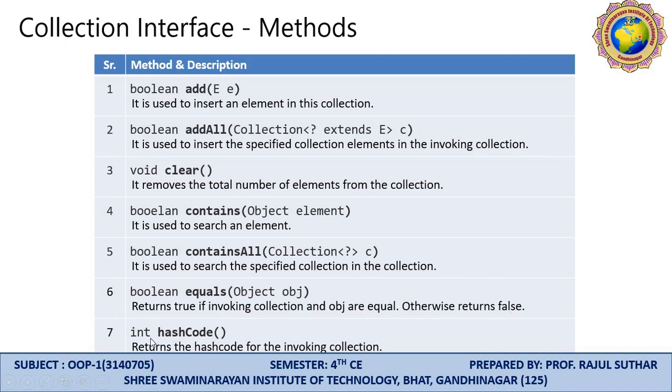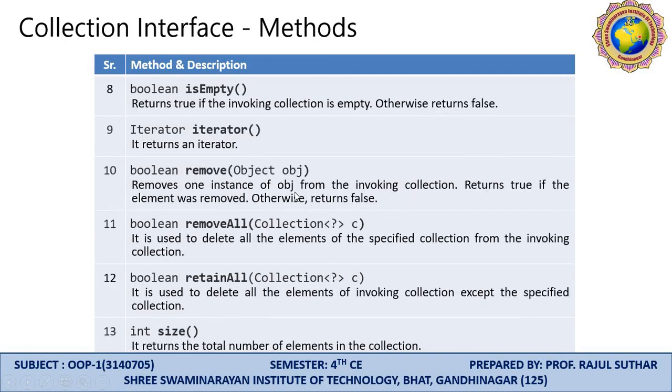And the seventh one, integer hashCode, returns the hash code for the invoking collection. Hash code is nothing but a hexadecimal code. Then the boolean isEmpty method returns true if the invoking collection is empty, otherwise it returns false. Iterator is also a method, which returns an iterator.